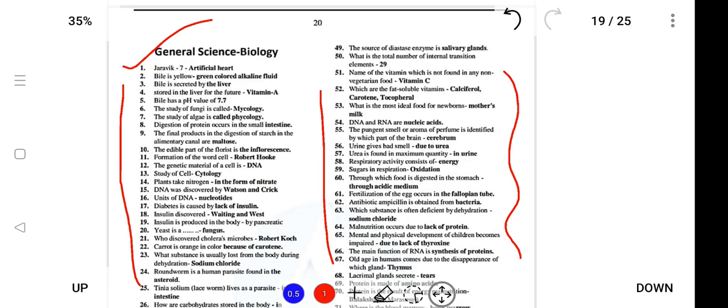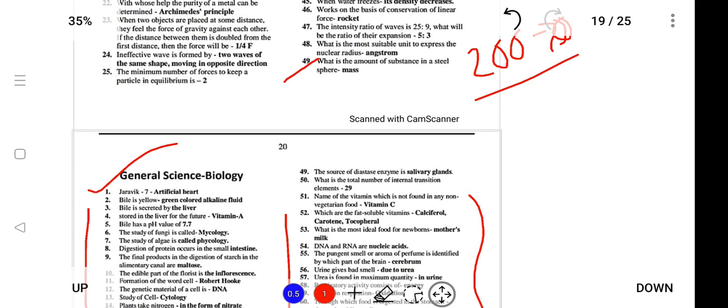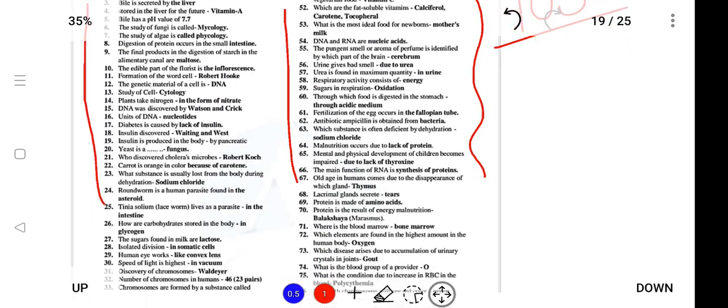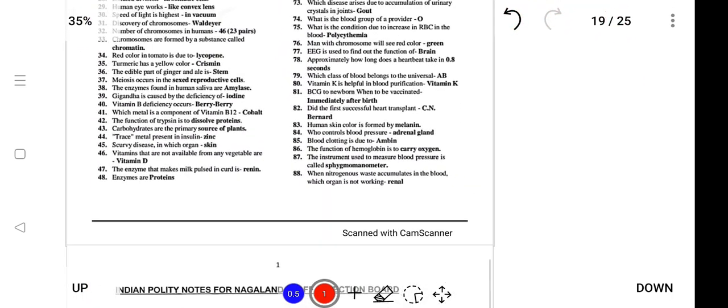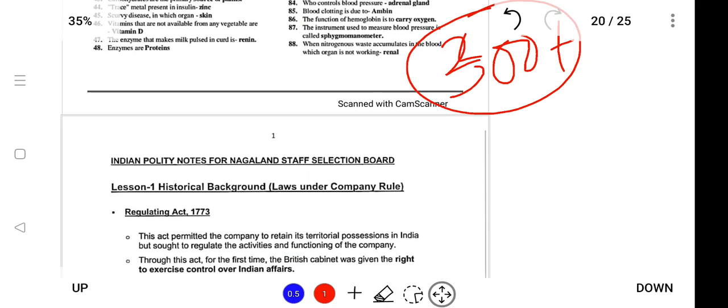And this is just a sample note. Don't think that only 49 questions will be asked. It is more than 100 to 200 to 300 pages, I mean 200 to 300 questions. And it will not contain many questions on many pages. Only 40 to 50 pages will be provided in general science. Similarly, biology will be provided with 200 to 300 questions plus, so you will not miss out much on general science.